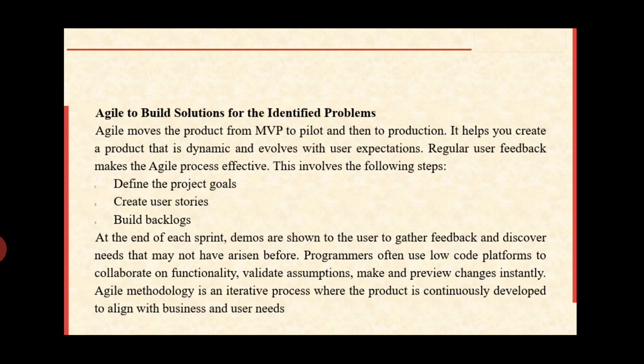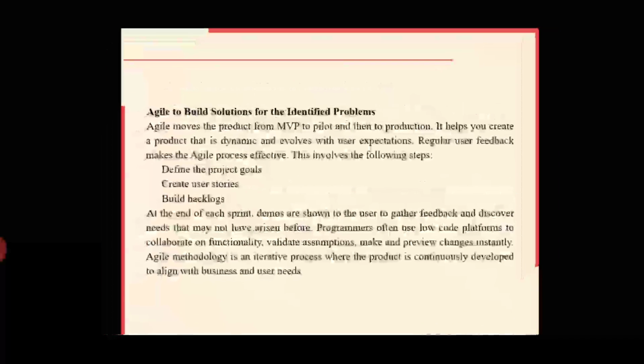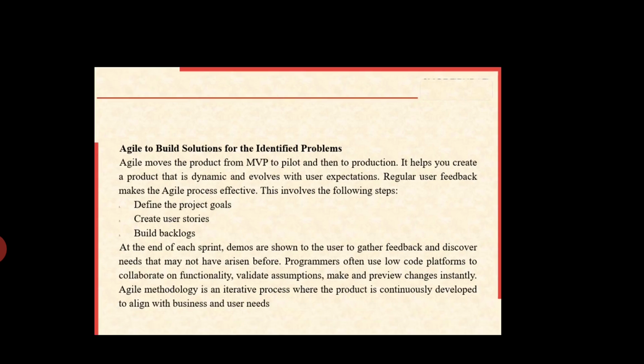The agile methodology is an iterative process where the product is continuously developed. What I mean is, agile methodology is a repetitive process of continuous improvement, continual increment. It is an iterative process where the product is continuously developed to align with business and user needs. This is the concept of agile to build solutions for the identified problems.